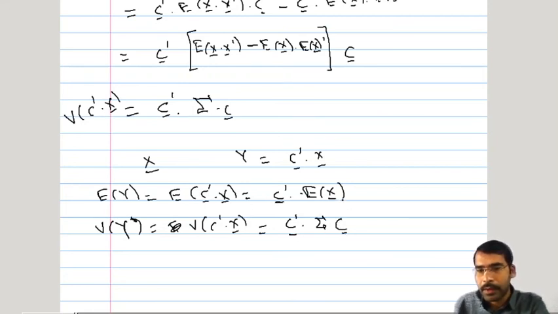Now here expected value of x bar, if x bar is having dimensions n cross 1, then expected value of x bar will have dimension n cross 1. C prime, since it was multiplied with x bar, it means it has dimensions 1 cross n.